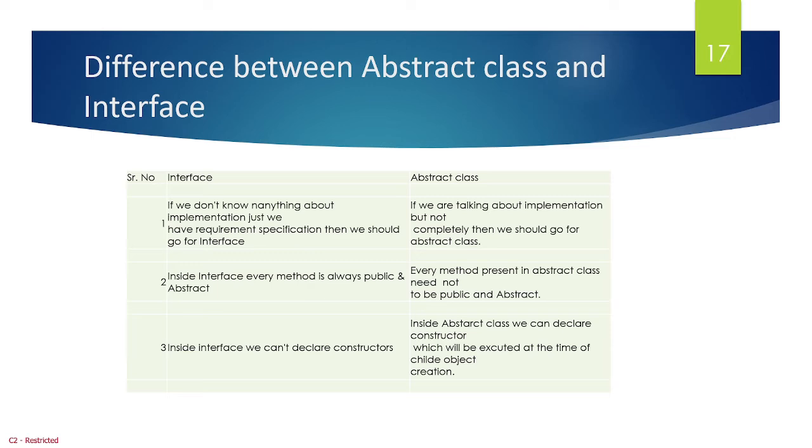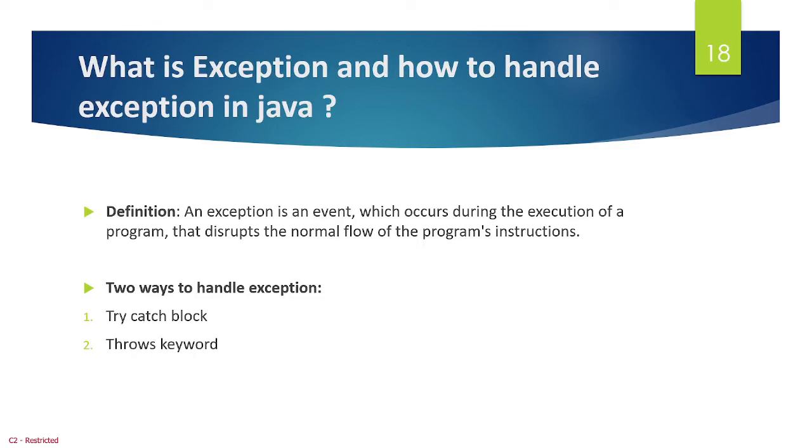The third difference is, inside an interface we cannot declare a constructor, but in an abstract class we can declare a constructor, which will be executed at the time of child object creation. So these are the main three differences between interface and abstract class. Let's move to the next question.